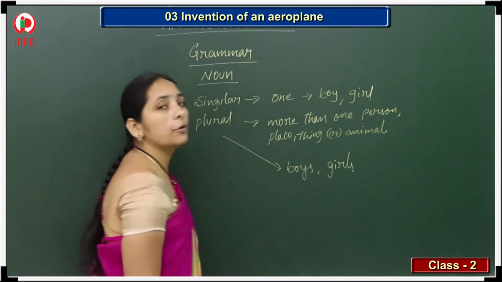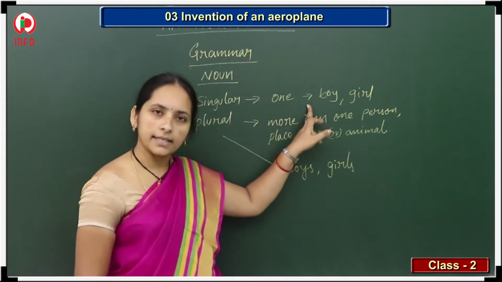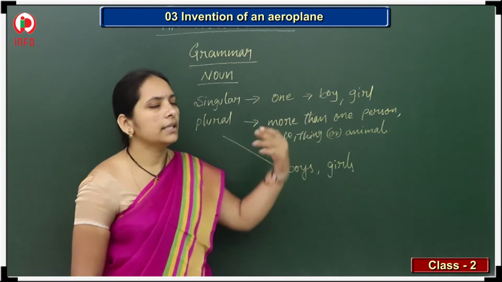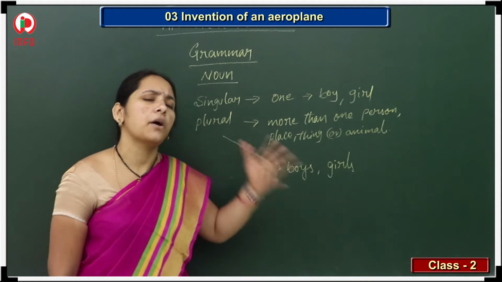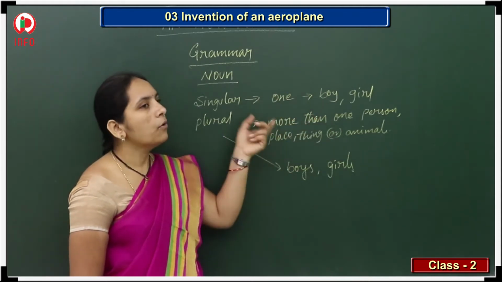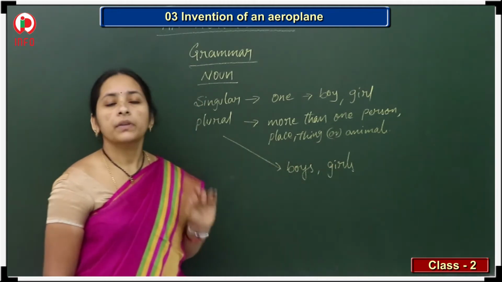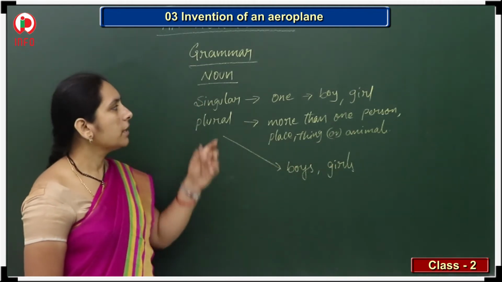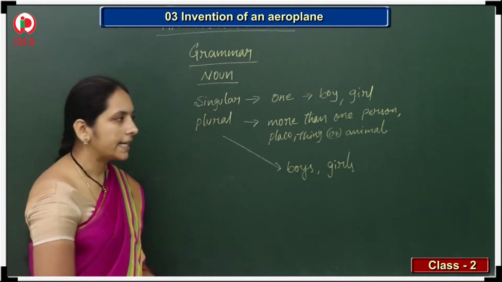These are called plural forms. Only one is singular. More than one, whether 2, 3, 4, 5, 10, 100, 1000, any number, is plural form.